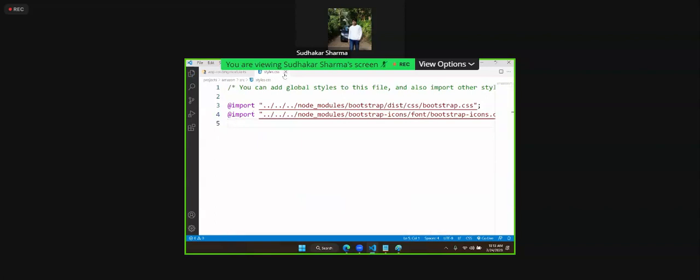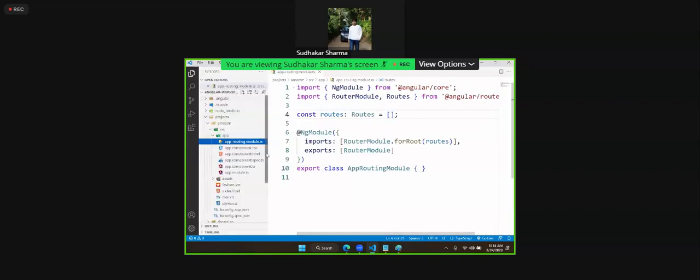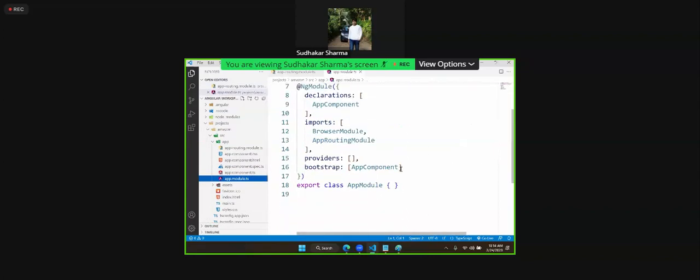Now observe carefully here. Currently the application starts with the app component. You can put any component you want. We can ignore that and put our own components. Let's create one design.